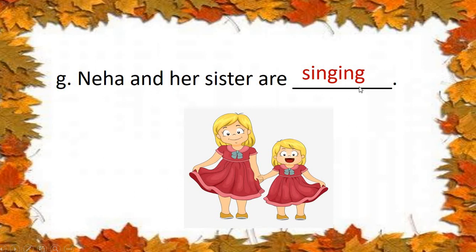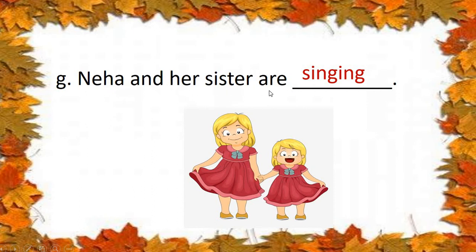S-I-N-G-I-N-G. Singing. Sing is the doing word, and we are adding ing to show that the action is happening now. Okay, they are singing now. Neha and her sister are more than one person, so there are two persons.